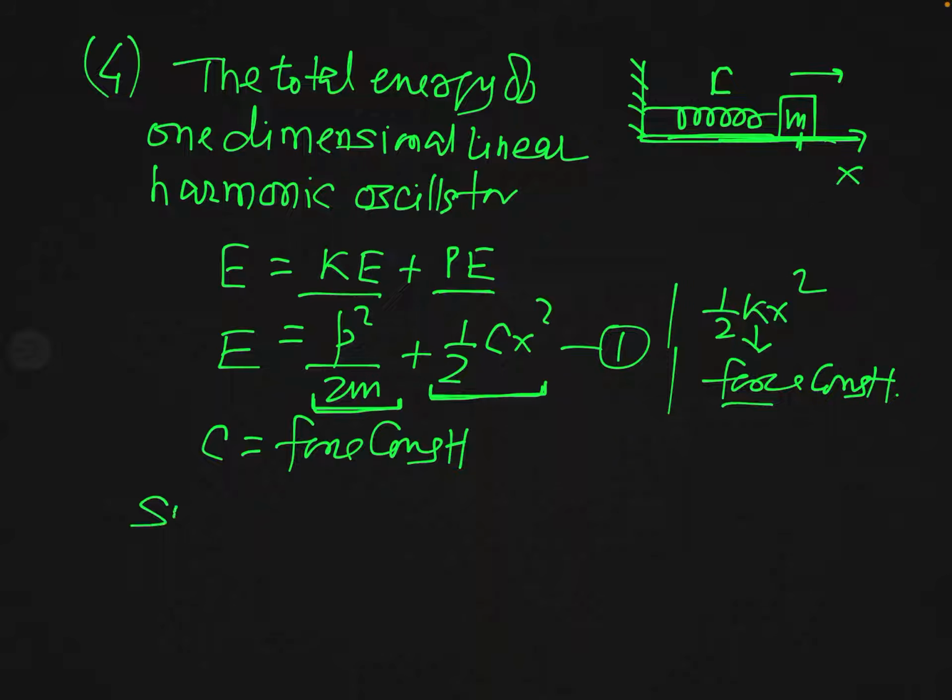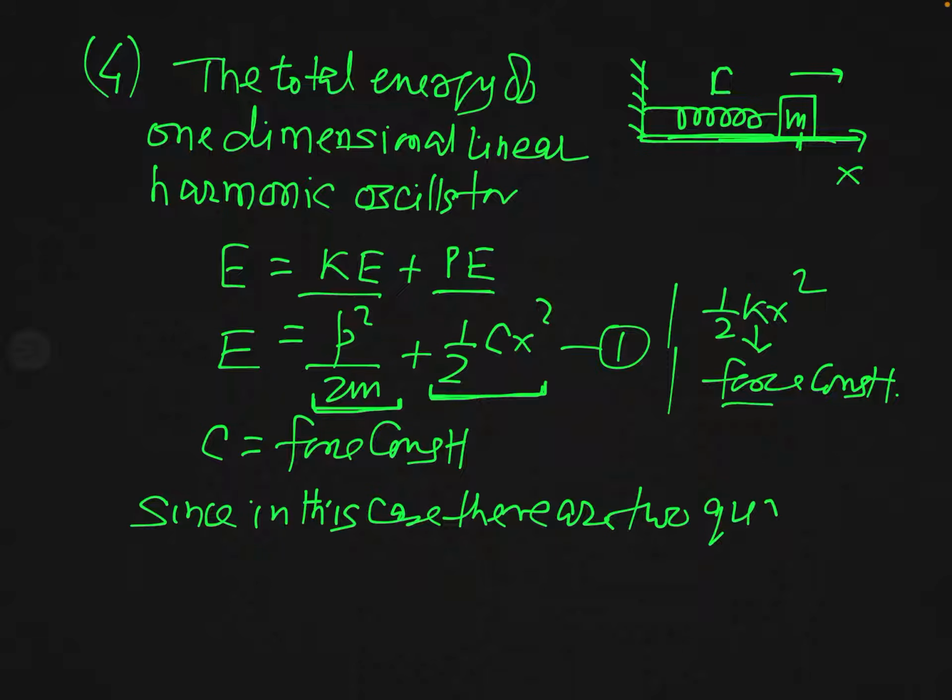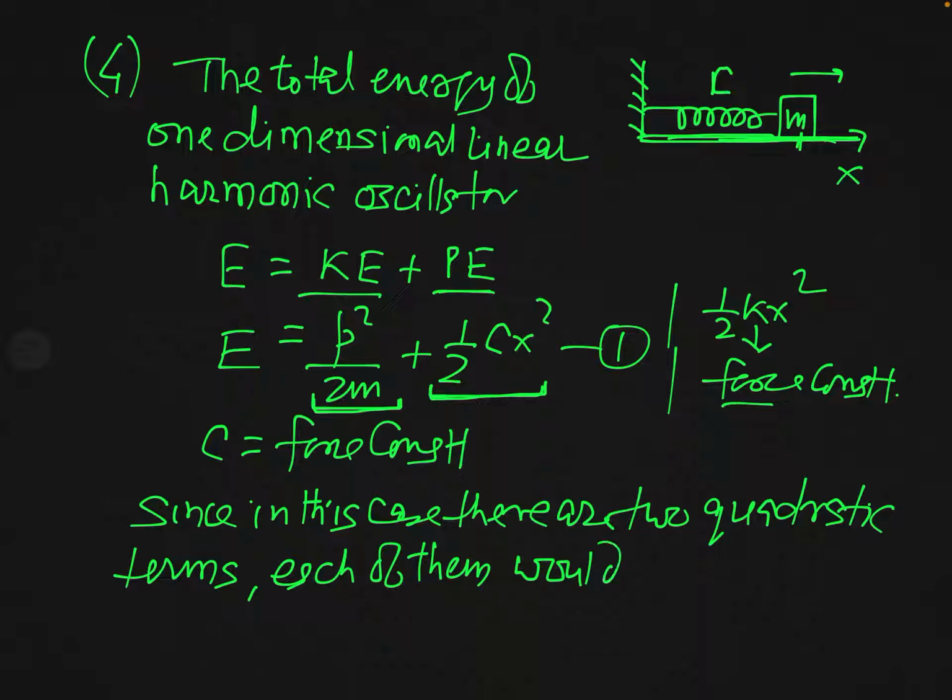since in this case there are two quadratic terms, each of them would contribute half kT to the average energy.